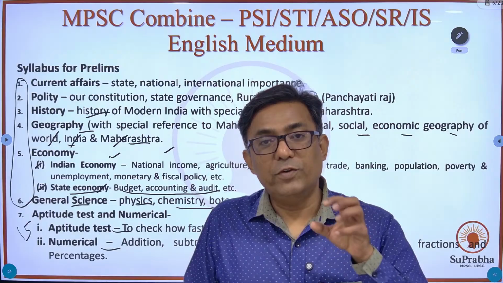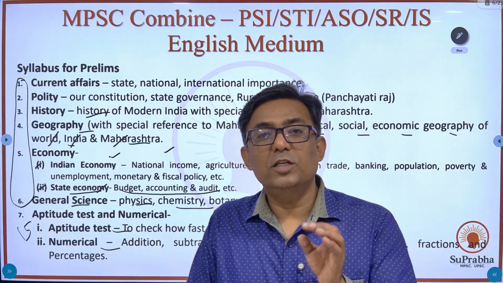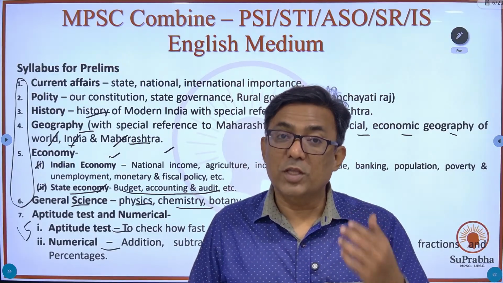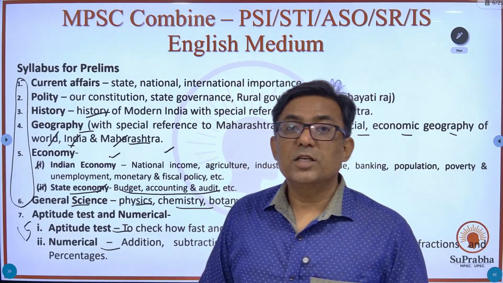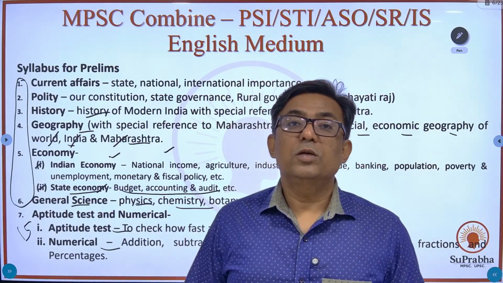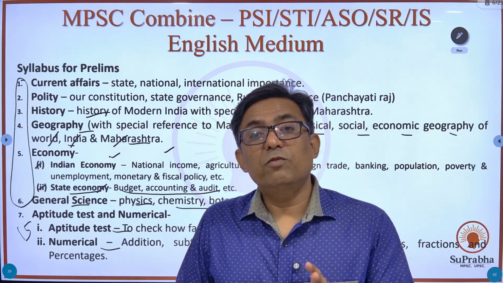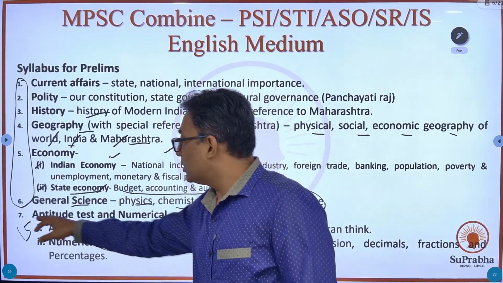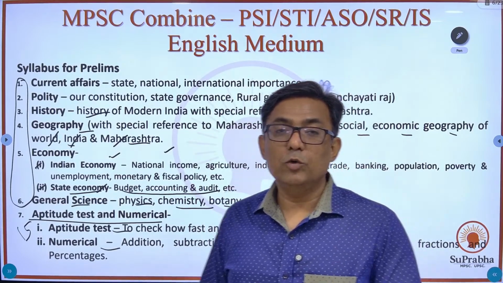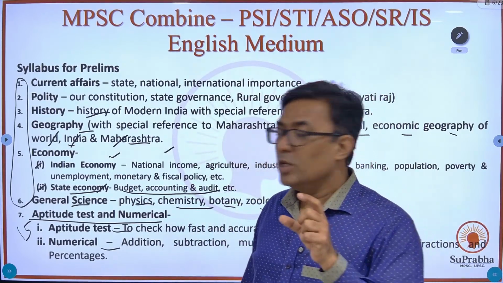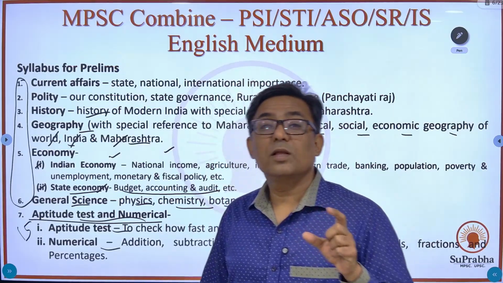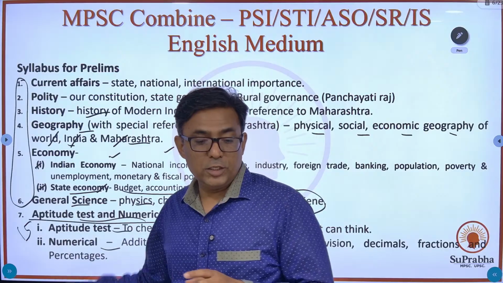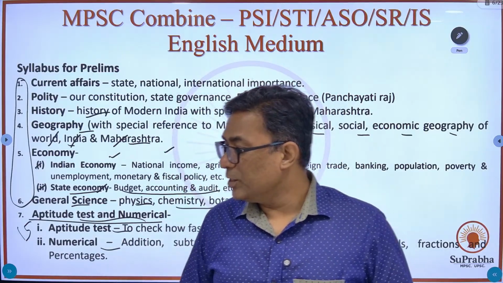In that scenario, for 15 aptitude questions, you'll have to literally devote 15 to 20 minutes, because aptitude questions are going to consume your time. You'll have to think and answer. In that case, the rest of the 85 MCQs would be allotted only 40 minutes of your exam time. Let me remind you, 60 minutes, 100 MCQs. Out of which 20 minutes would be consumed by the aptitude part. So in 40 minutes, you will have to go for 80 to 85 MCQs.